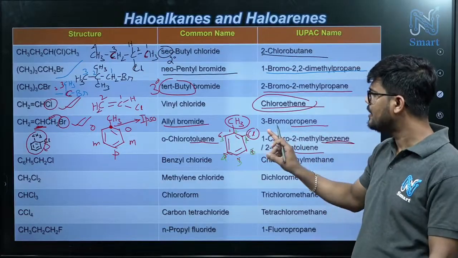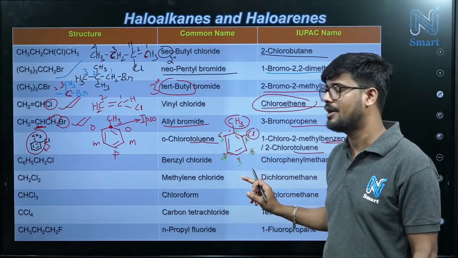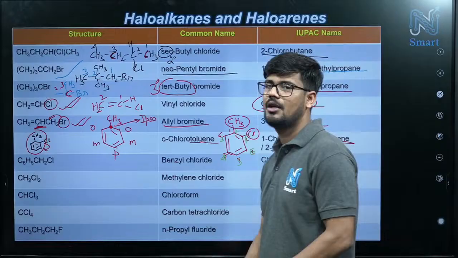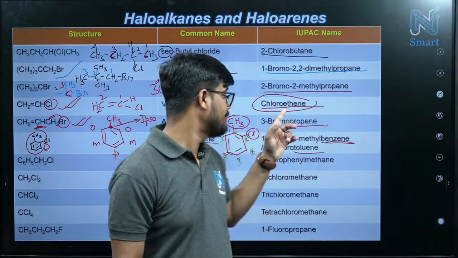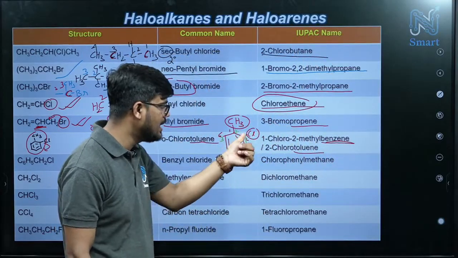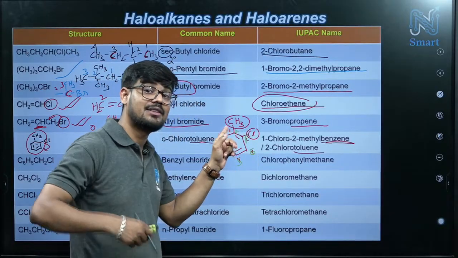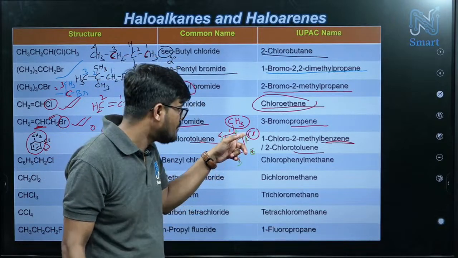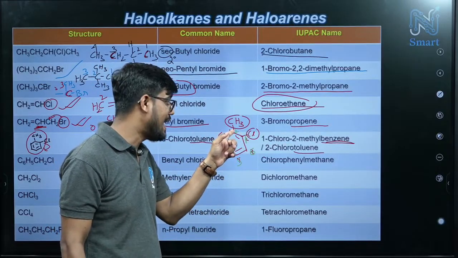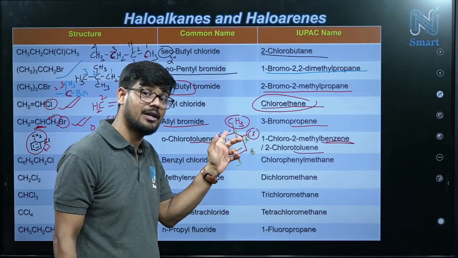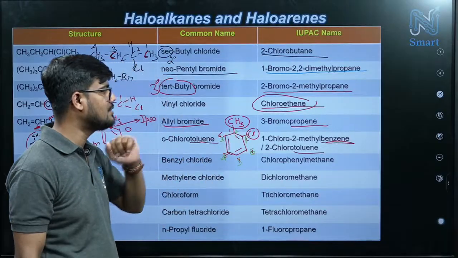Now you can ask, sir, why are you considering this left side, meaning anti-clockwise numbering? Why are you not considering clockwise numbering? The reason is the nearest substituent rule, which you have already written. If you consider the right side, the first carbon has a substituent, but the next substituent is on the sixth carbon. But if you consider the left side, anti-clockwise, the first carbon has a substituent, as well as the second carbon. So the nearest substituent rule is followed in this case. That's why we have to number 1, 2, 3 like this.